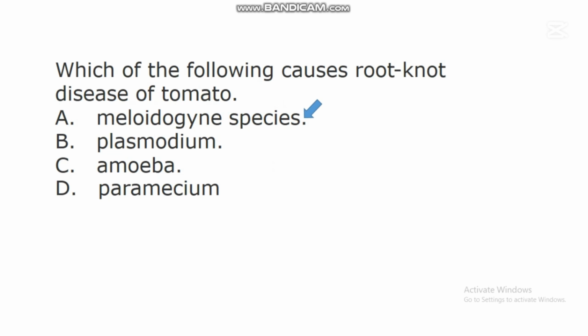Meloidogyne species. This nematode called Meloidogyne species is the nematode that causes what we call root knot disease of tomato. Plants also suffer from nematode diseases, and this root knot disease is one of the nematode diseases observed in plants.